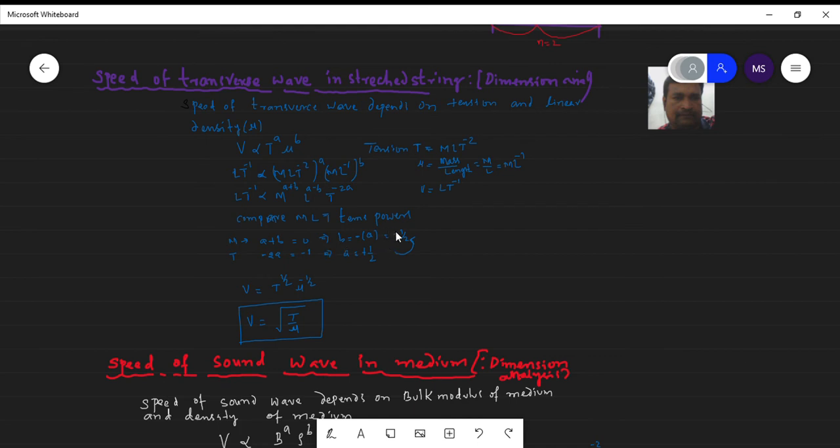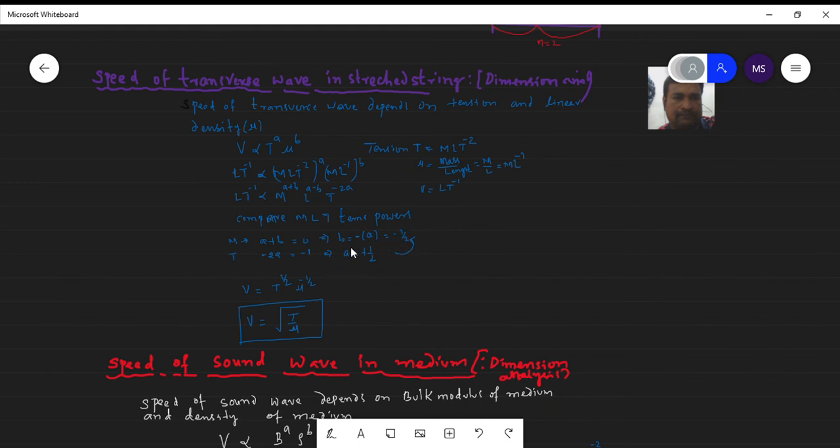For the T powers, minus 2a is equal to minus 1, so a is equal to 1 by 2. But b is equal to minus a, so b is equal to minus 1 by 2.